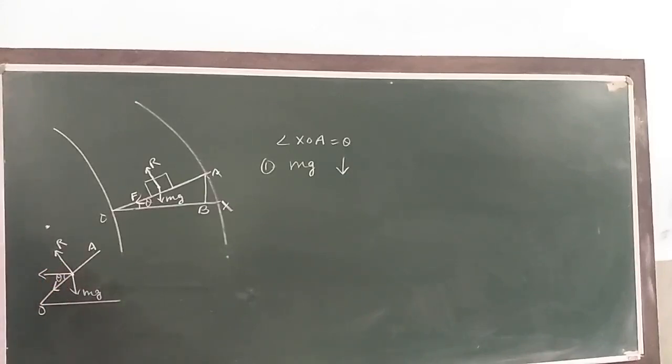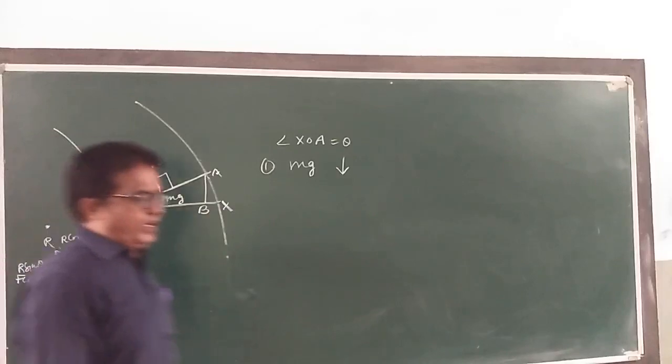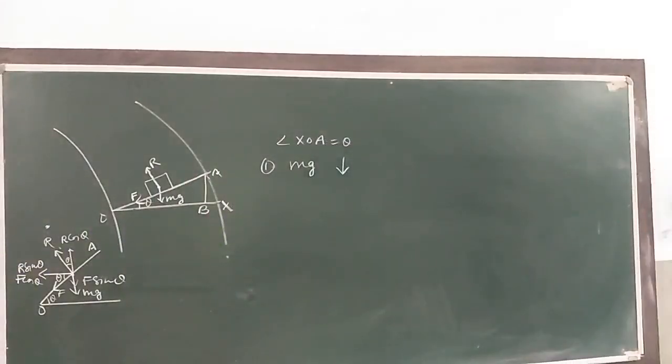Like this is angle theta. Component of R along this direction is R cos theta, and this direction here is R sin theta. This F force makes an angle theta here. So component in this direction is F cos theta, and in this direction F sin theta. Draw this diagram, then we go ahead. Yes, draw here. These are the two diagrams we are drawing.